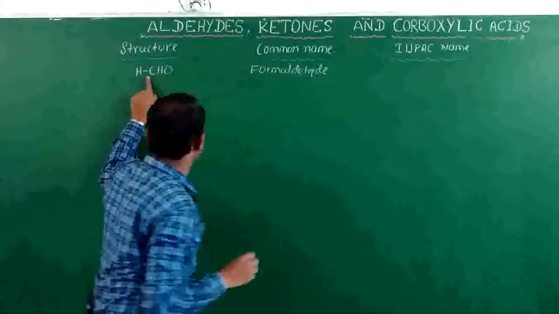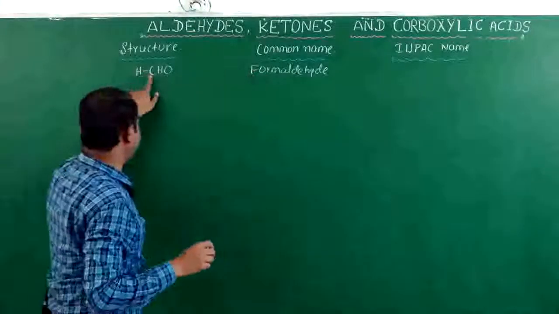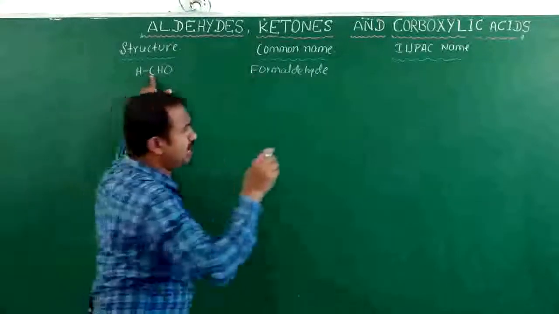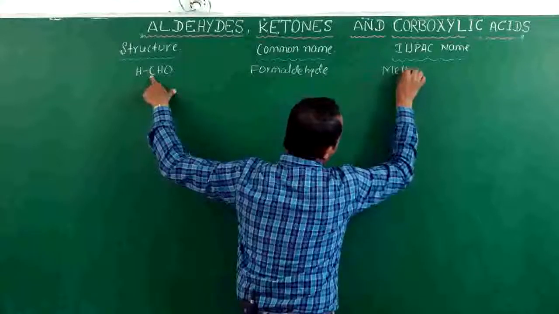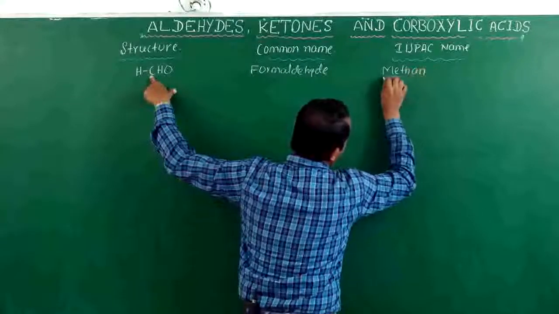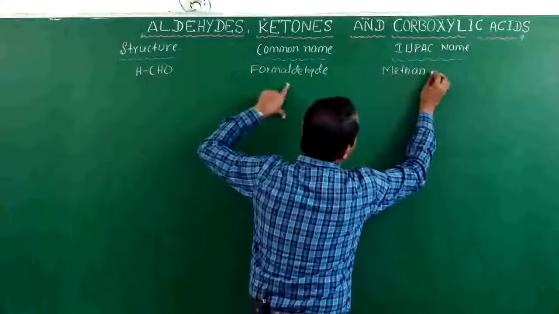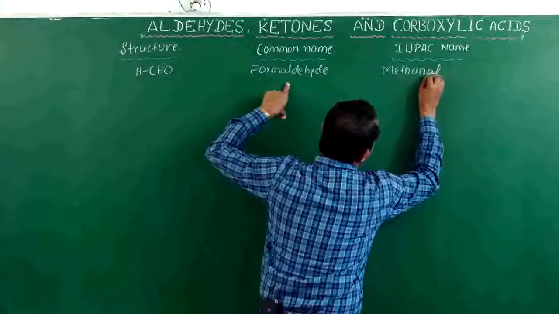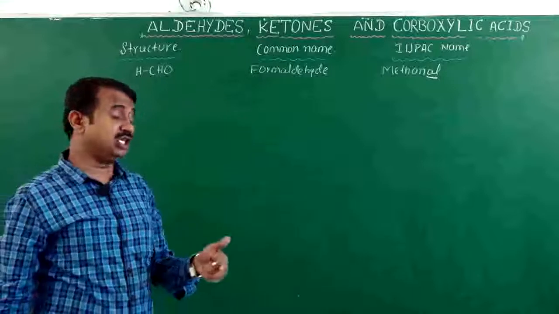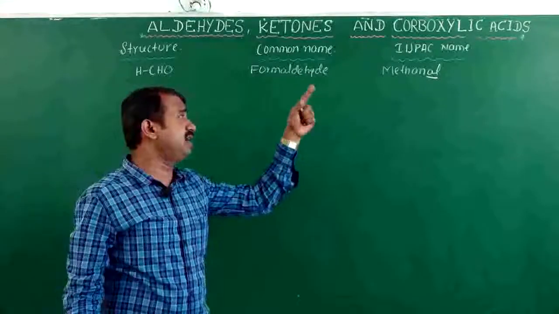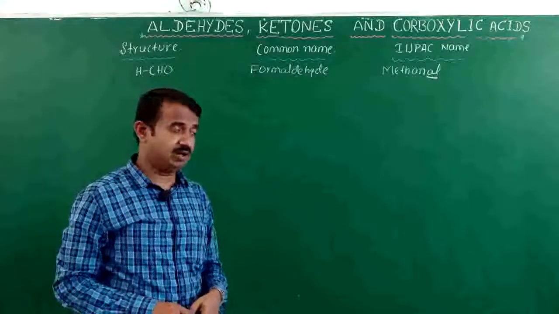IUPAC name: how many carbons? 1 carbon. The word root is methane. Instead of E we have to pronounce the suffix, which is called ol, methanol. If alcohol is there, it means methanol, OL. If aldehyde is there, it is methanal, AL.